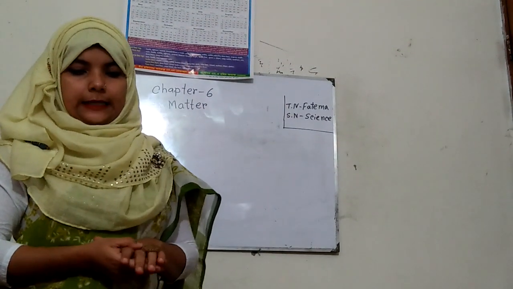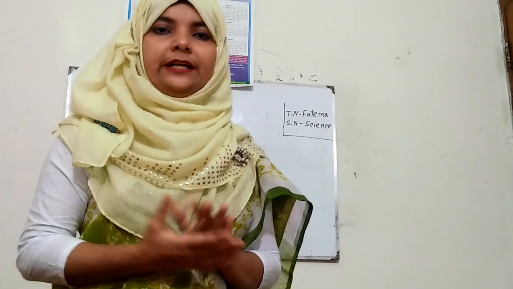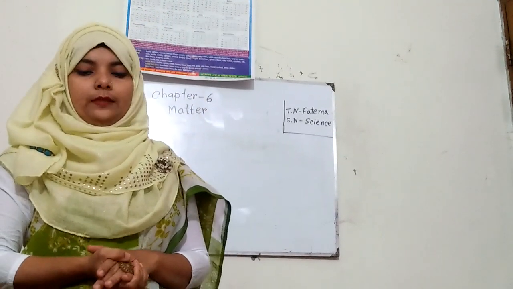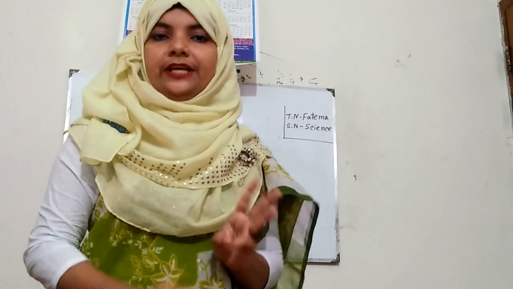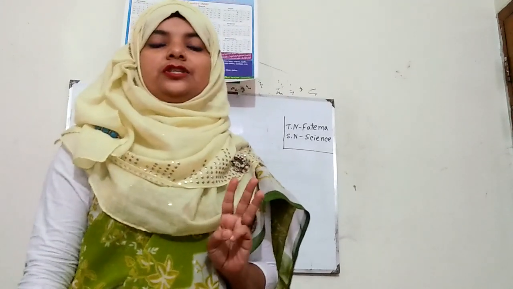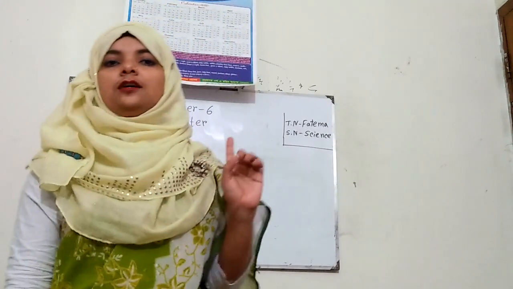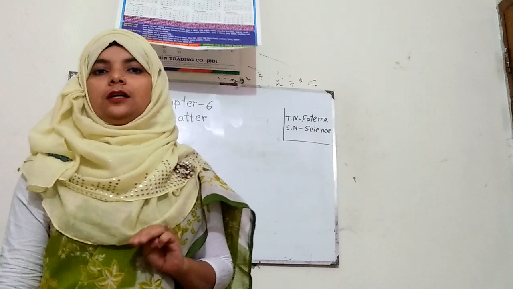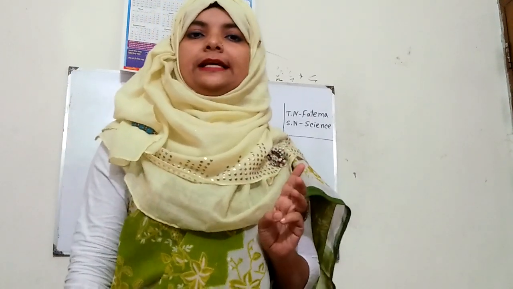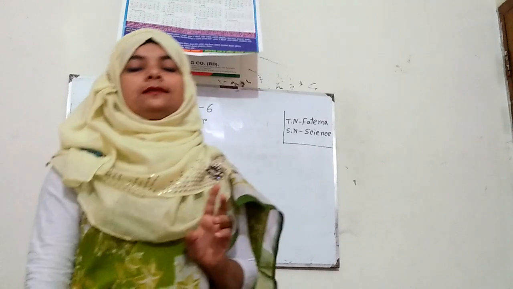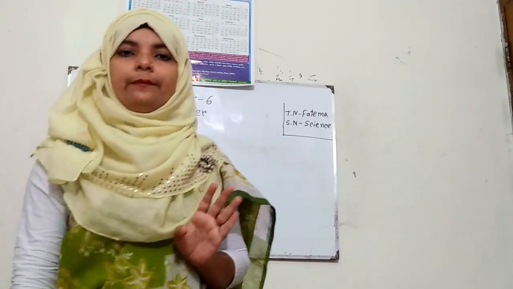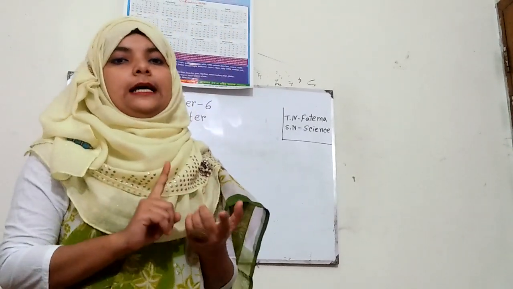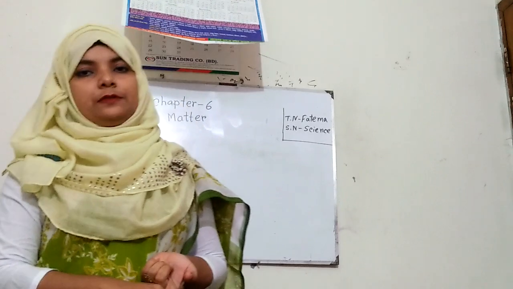At first the chapter name is matter, and matter has three states. That means matter can stay in three physical states: solid state, liquid state, and gaseous state. And the properties of matter: matter has shape, it occupies space, and it has weight. But all matters have not definite shape. That's why the general properties of matter are: matter has weight and matter takes up space.